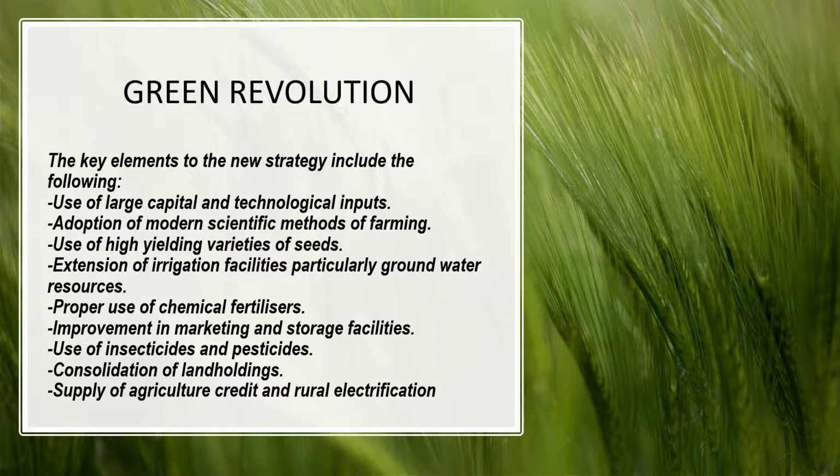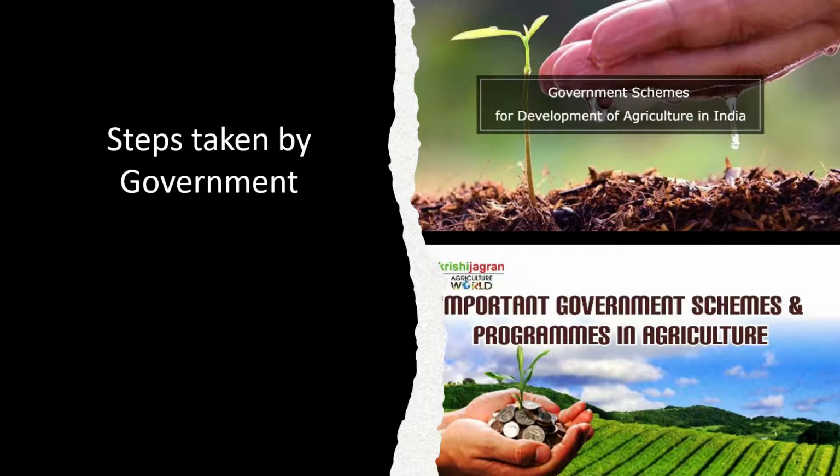What do we mean by consolidation of land holdings? As we have learned earlier, 78% and more land holdings are less than 5 acres, and therefore modern equipment or technology cannot be used to its maximum. Thus, let us take a look at the steps taken by the government.